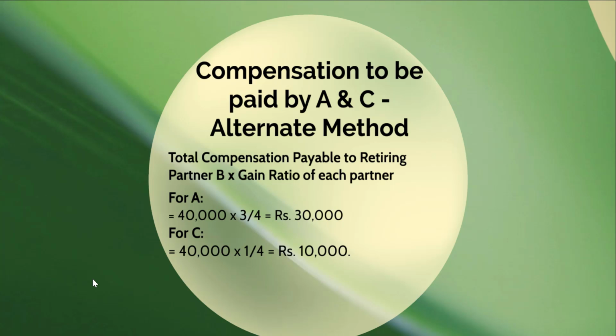So A's compensation which he has to give is rupees 40,000 into 3 divided by 4, which comes up to rupees 30,000. And as for C, he needs to pay a compensation of rupees 40,000 multiplied by 1 divided by 4, or rupees 10,000. So this alternative method can also be used to calculate the compensation which has to be paid by the gaining partners.